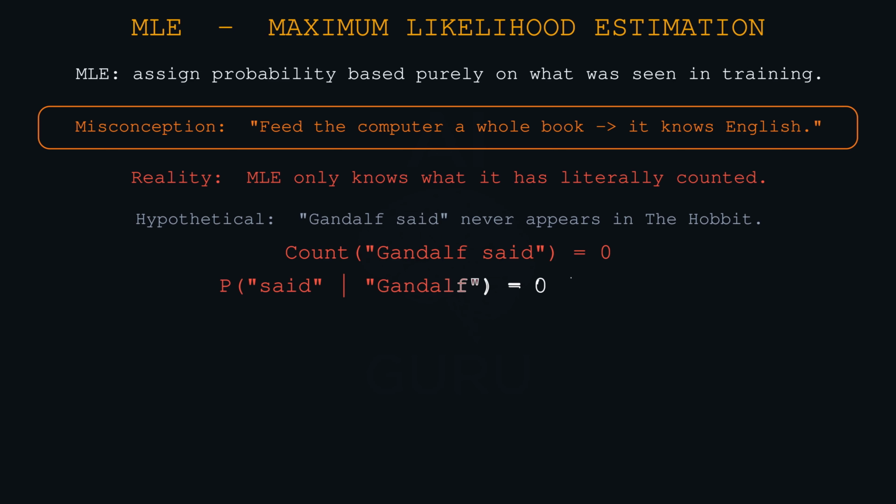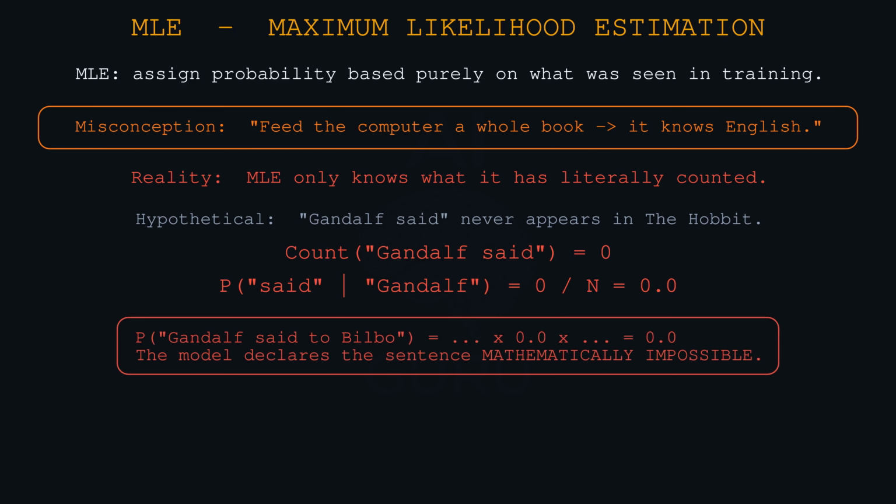This addresses a common misconception. People think if I feed the computer a whole book, it just knows English. It doesn't. Let's say we are training on The Hobbit. And let's say the specific bigram "Gandalf said" never appears in the book. I know, unlikely for Tolkien, but hypothetically. If "Gandalf said" is not in the training data, the count is 0.